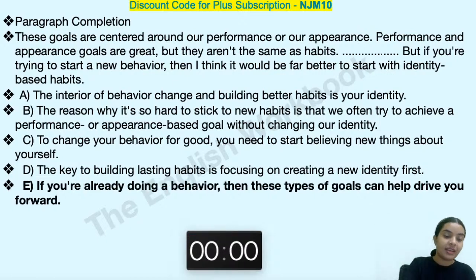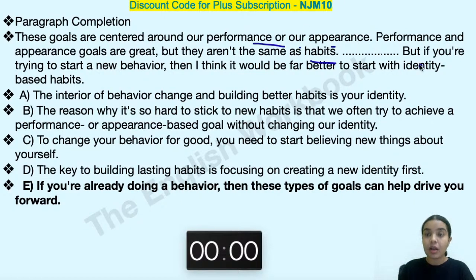Okay, this is the right answer. I know this is something that challenges students a lot. Understand how we are selecting our right answer. These goals are centered around performance or appearance. Performance and appearance goals are great, but they aren't the same as habits. Now you see it is shifting from goals to performance and appearance, and then in the second sentence to habits.